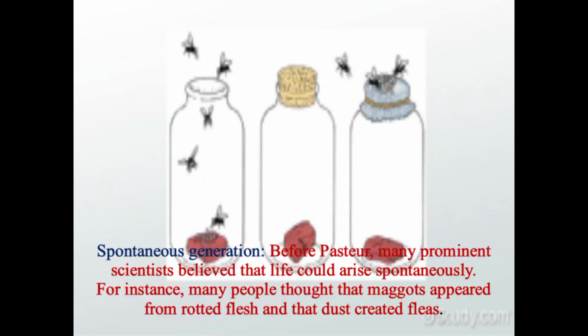Next one is spontaneous generation. Before Pasteur, many prominent scientists believed that life could arise spontaneously, and many people thought that maggots appeared from rotted flesh and that dust created the fleas. But he disproved spontaneous generation by boiling beef broth in a special flask that deters contamination. When the broth was not exposed to air, it remained sterile and free of microorganisms. When the flask neck was broken and air was allowed to reach the broth, the fluid became cloudy with microbial contamination.